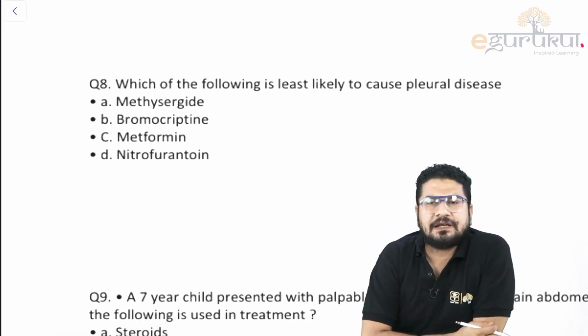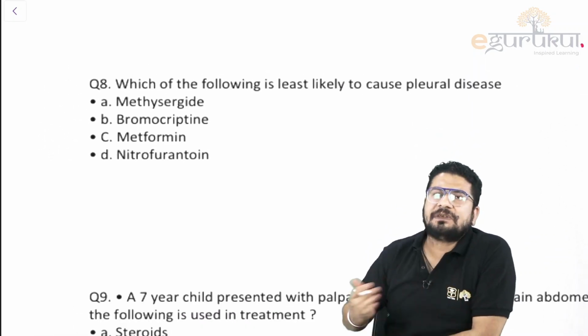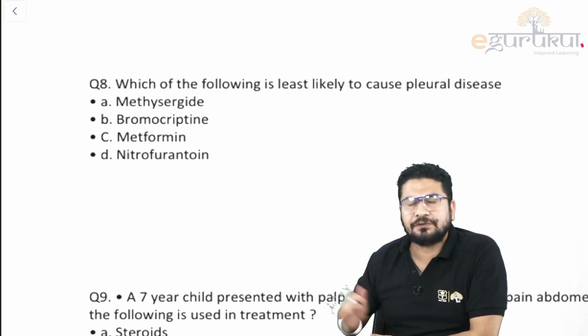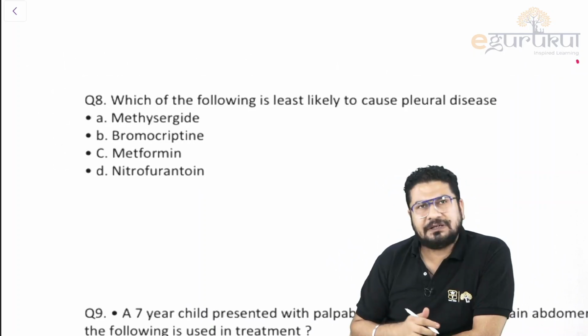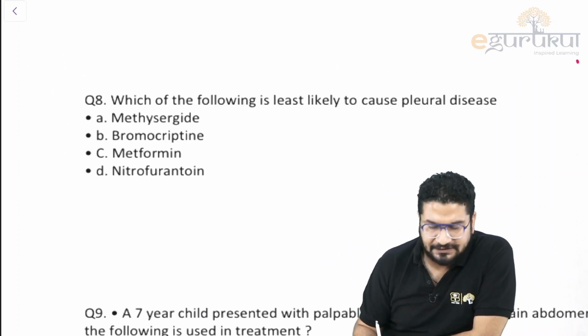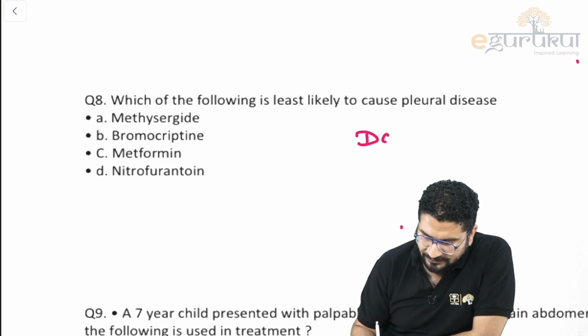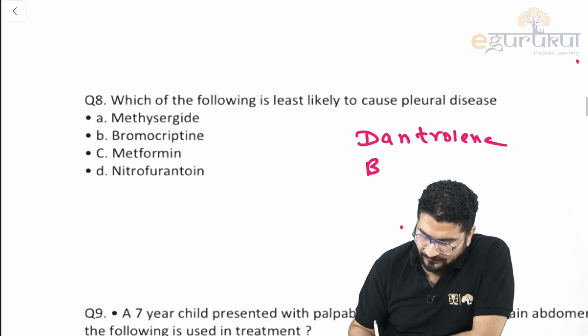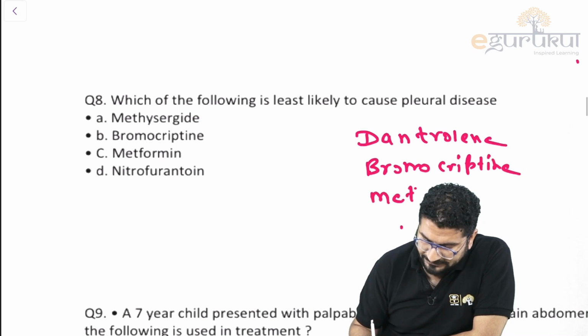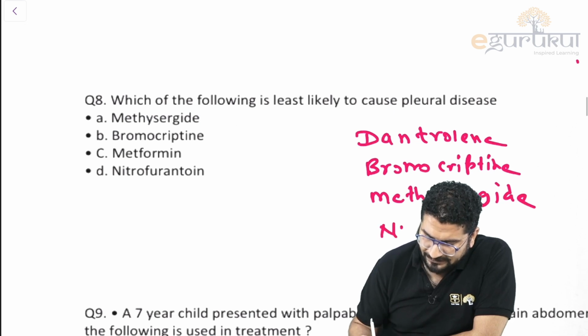Okay guys, let's see a few more questions. Which of the following is the least likely cause of pleural disease? They are asking which drug is least likely to cause pleural effusion. Like what I told you, there are certain drugs that can cause pleural effusion. One of them is dantrolene, which we use to treat malignant hyperthermia. Then I have also discussed bromocriptine and methotrexate. These are a few drugs which can cause it. In fact, nitrofurantoin can also cause it.